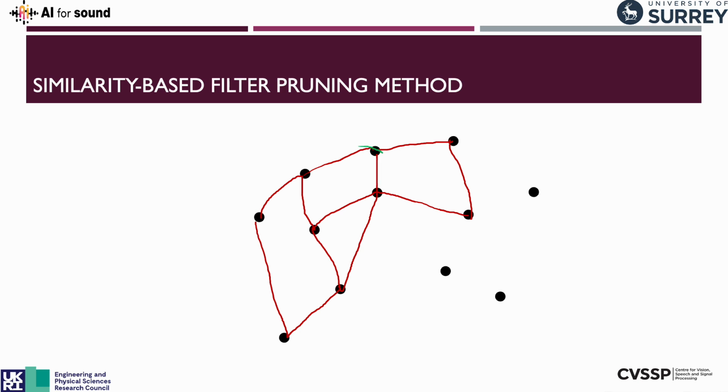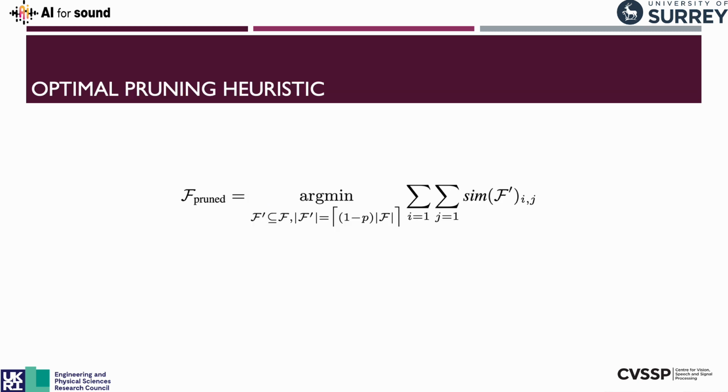So this sort of approximation will remove nodes that are redundant, but is it removing the node that is the least redundant? Is it removing the node that has the least impact total on the network? And I don't think so, and this is one of the improvements that we propose.